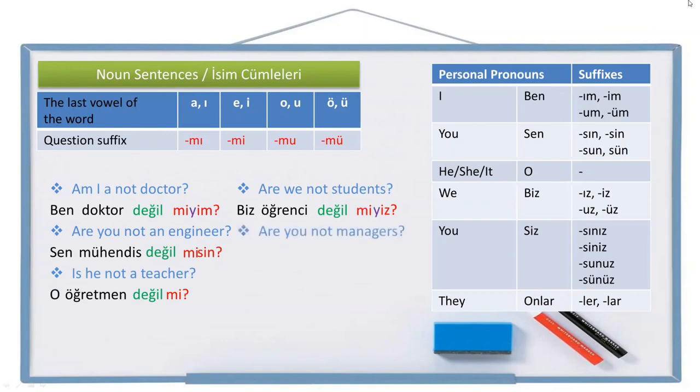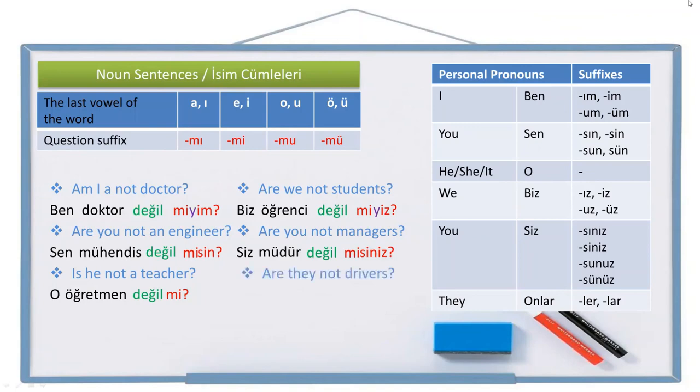Another one. Are you not managers? Let's write it. You plural, siz. Manager in singular form, müdür. Not manager, müdür değil. Question suffix, personal pronoun suffix. Are you not managers? Siz müdür değil misiniz?